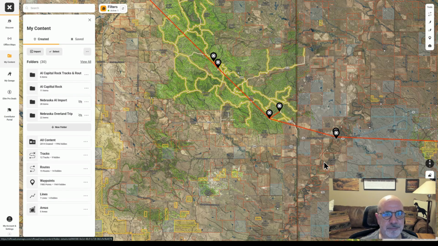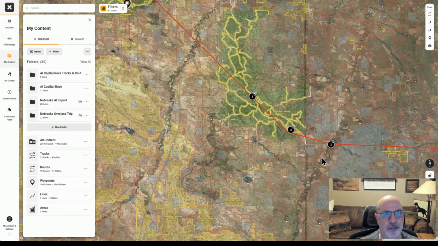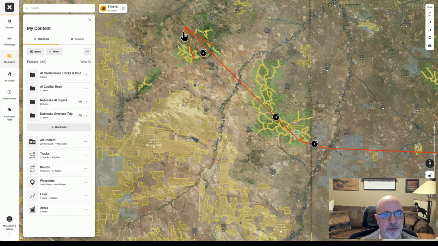Then as I mentioned, I told it this is my endpoint out here, and I wanted to end the route there. So basically it drew the route as a straight line. Now, I'm not going to go into Onyx and how to set up a route, but you can go in and set up routes.